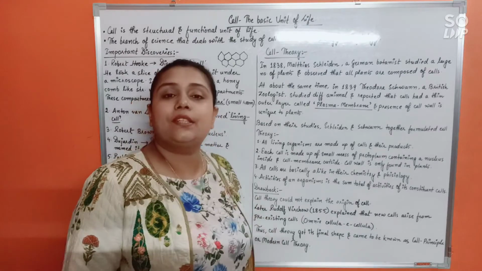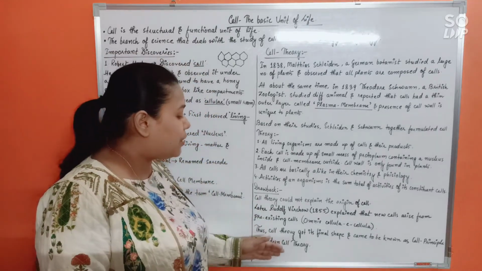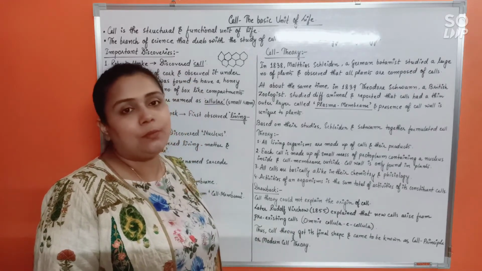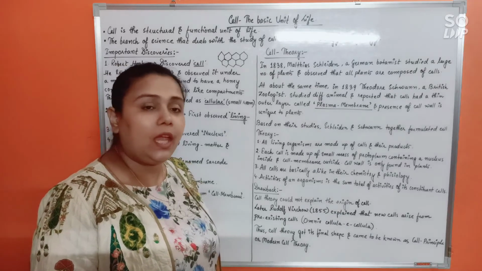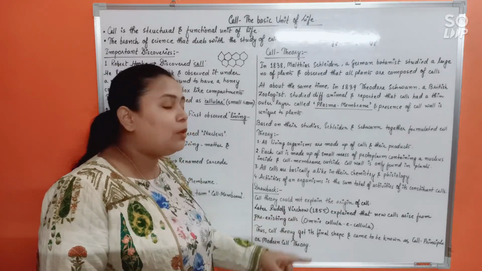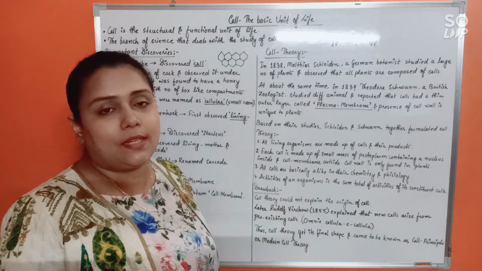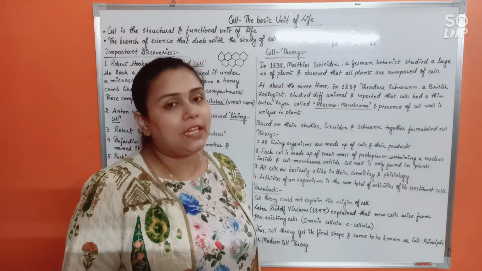When this statement was added to the cell theory, it finally got its final shape and came to be known as modern cell theory or the cell principle. Do remember, omnis cellula e cellula, or all cells arise from pre-existing cells. This statement is also known as the theory of cell lineage.